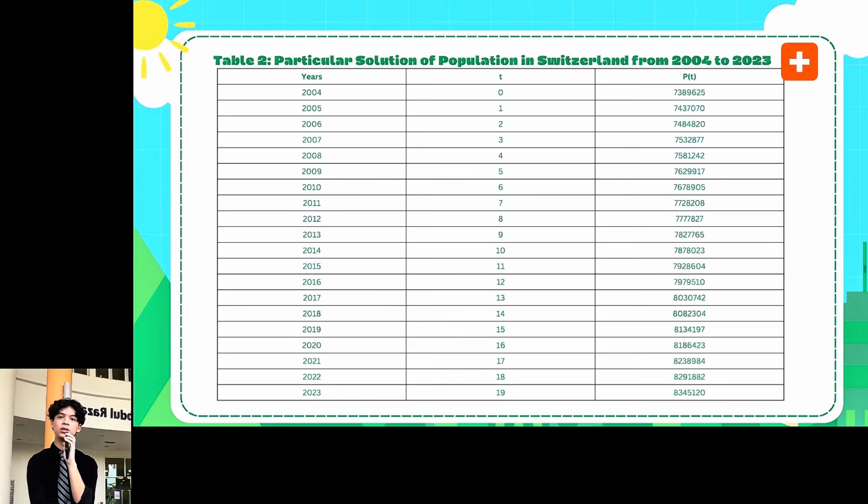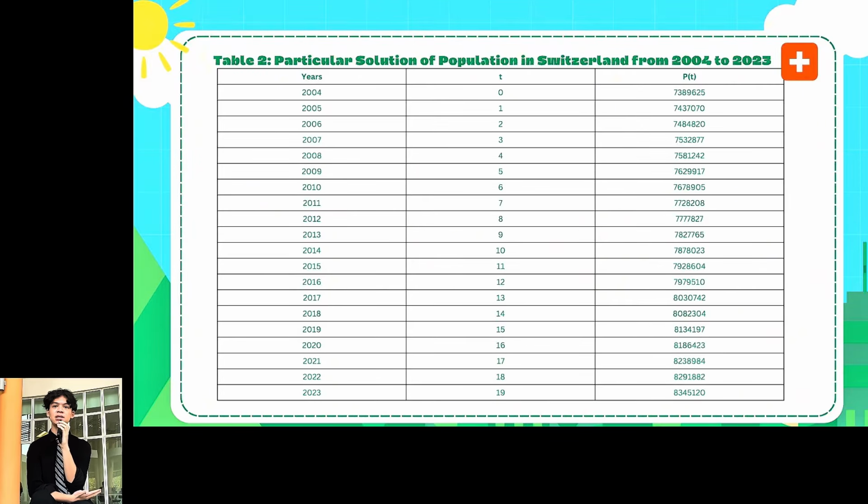In Table 2, the model population values are presented using a time variable, where t equals 0 corresponds to the year 2004. Similar to the actual data, the predicted population also increased steadily, starting from 1.3 million and reaching 8.3 million at t equals 19. This indicates that the mathematical model is effective in capturing the general upward trend in population growth. However, the rate of increase in the model data appears slightly lower compared to the actual population figures.